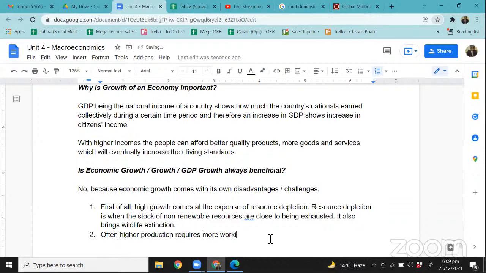is long working hours of labor, which can cause stress and anxiety for individuals, right? So this is another thing that has been recorded and researched, that when countries grow at a very fast pace, when they're producing more goods and services, then that requires the citizens of that country to produce more, to work longer hours, to be more productive, and they're always working and they have to put in long hours. And when they do that, obviously that brings a lot of anxiety and depression and things like that, right?